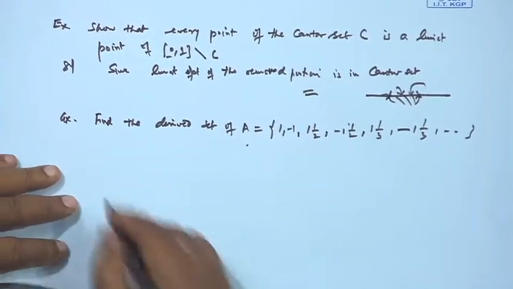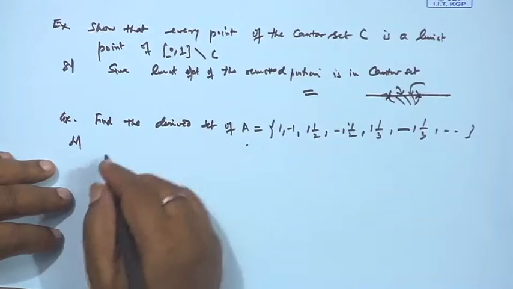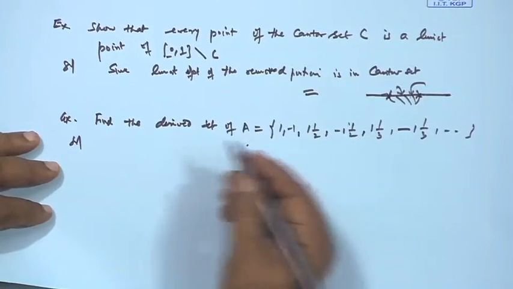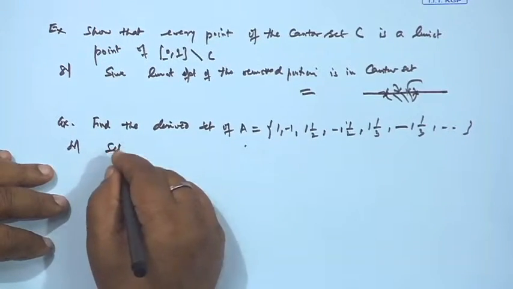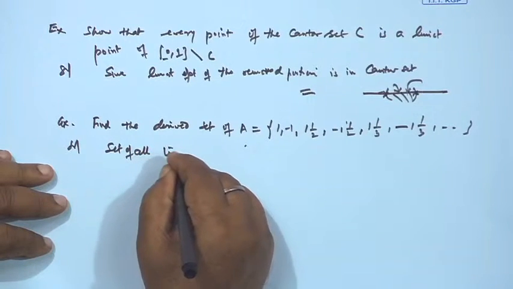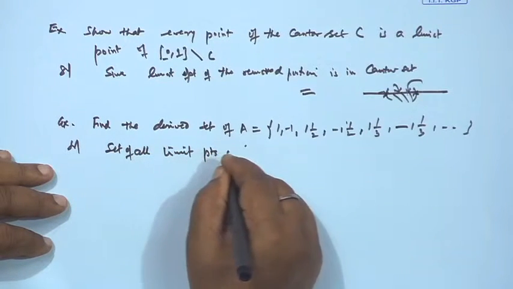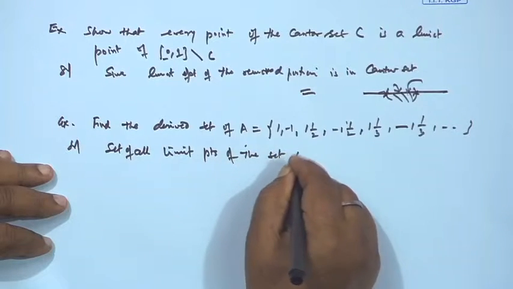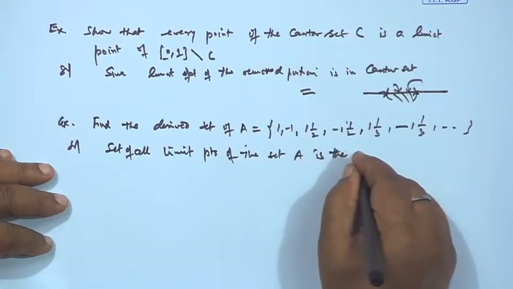Okay, derived set. Solution: the set of all limit points of the set A is called the derived set.